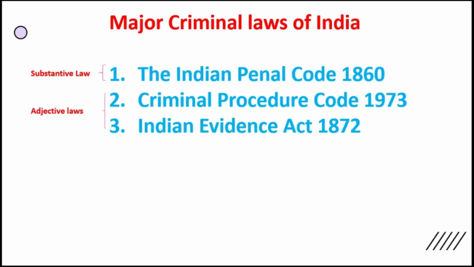Okay, what is the meaning of adjective law? Adjective law is also called as a procedural law. So we get a lot of procedures from Criminal Procedure Code and Indian Evidence Act. Together, they are complementary to each other. You cannot enforce Indian Penal Code without Criminal Procedure Code and Indian Evidence Act. And without the Indian Penal Code, Criminal Procedure Code and Indian Evidence Act are useless. So they complement each other. To enforce IPC, you need CRPC and IE Act.